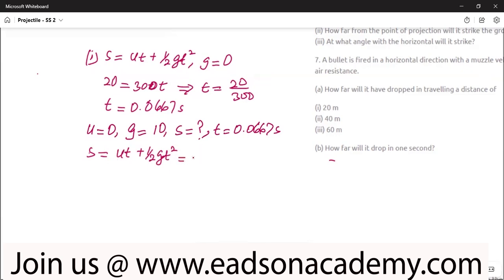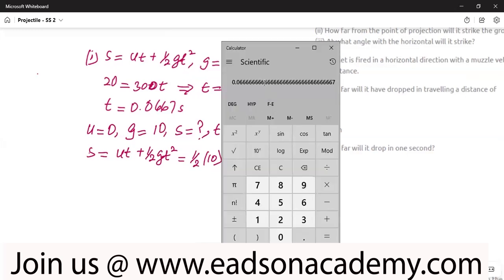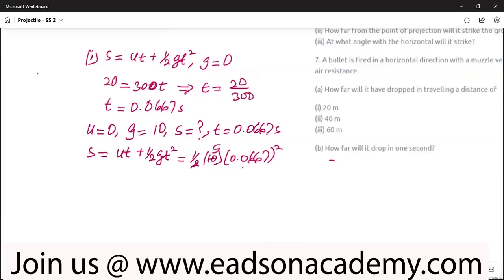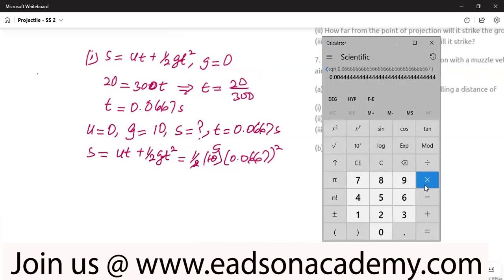So half gt squared is half times 10 times the t, which is 0.0667. Now 0.0667 squared is already there in the memory of the calculator, so let me just square it. That is 0.00444. Then this 2 here 1, 2 here 5. We multiply that result by 5.